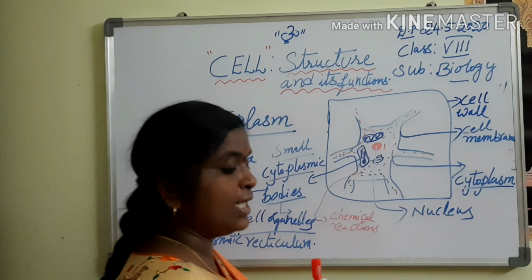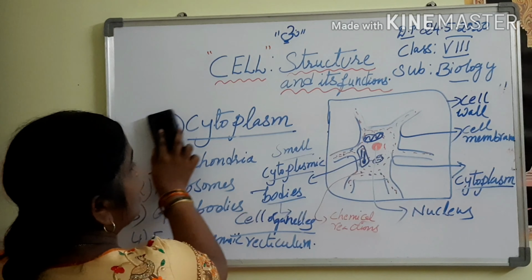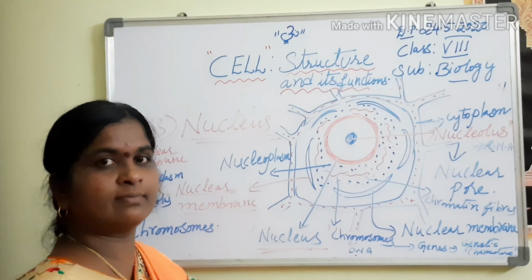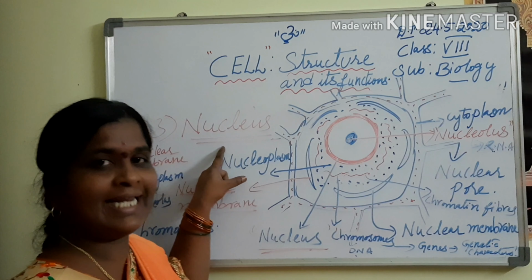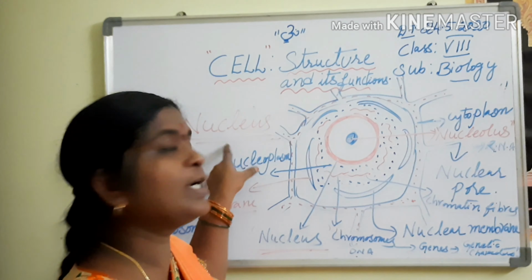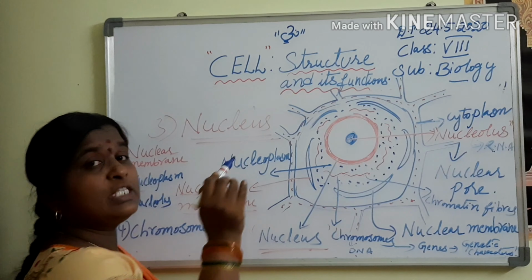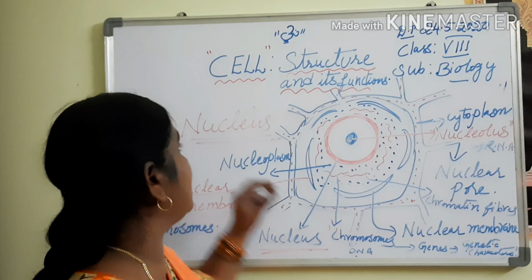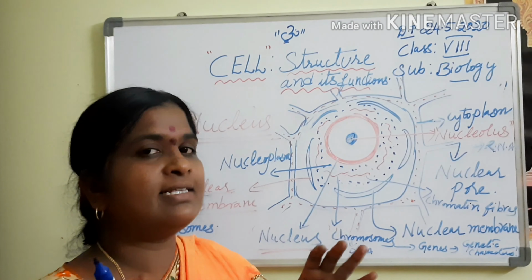Okay, coming to the next part, what is it? Nucleus. We are going to learn about the nucleus. So, the third part of the cell is the nucleus. The nucleus is the most important component of the living cell.